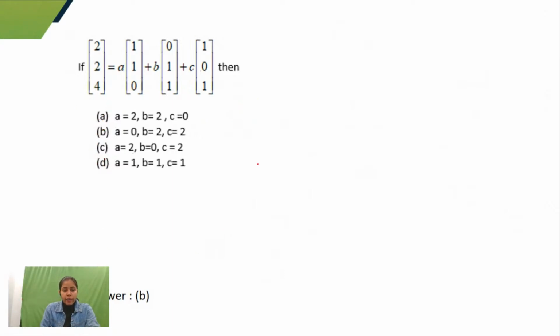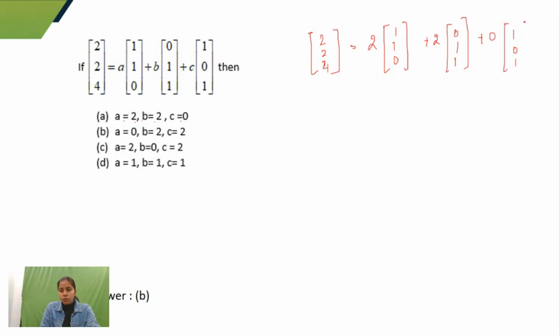So, Sophia, what we have done in this: the right hand side is 2, 2, 4. I have taken the first option, which is given as a=2, b=2, c=0, and filled in all the values: 1, 1, 0, and b would be 2, 0, 1, 1, and c would be 0, 1, 0, 1. So I have solved it. If I solve the right hand side and it equals the left hand side, then it is correct.